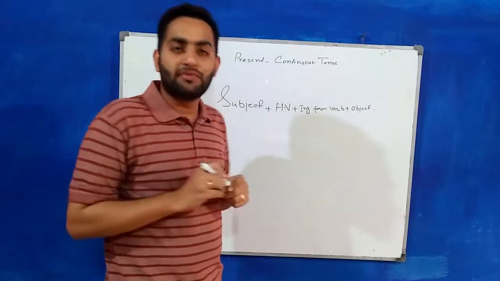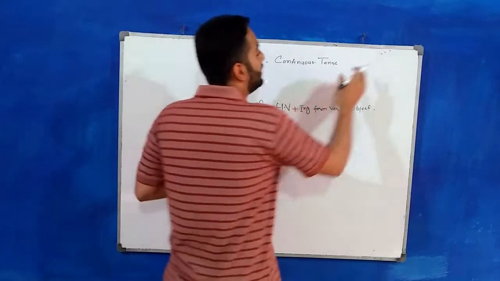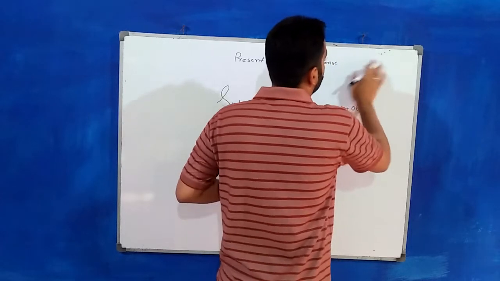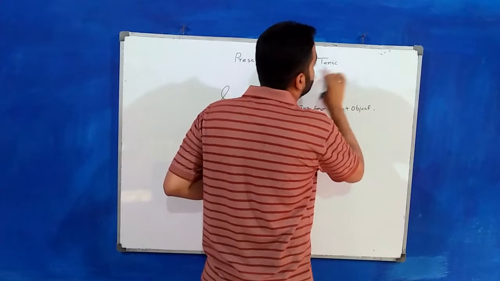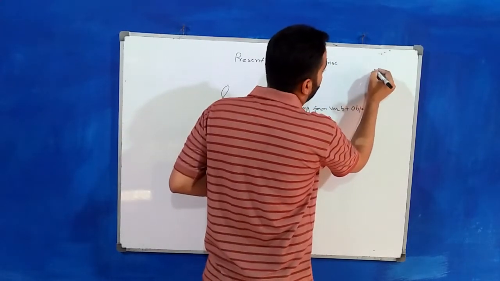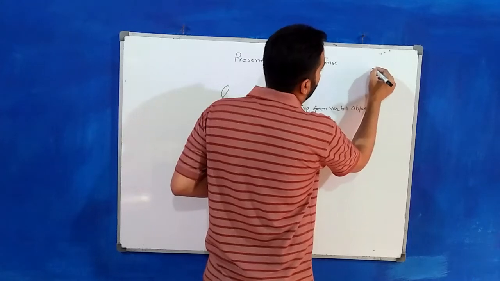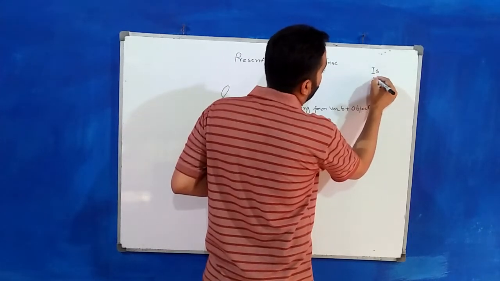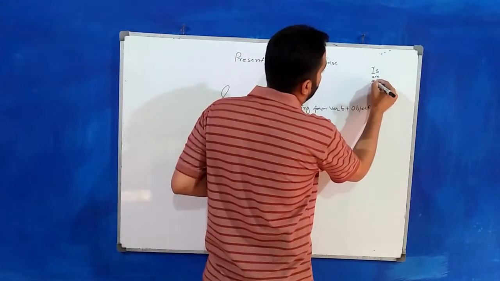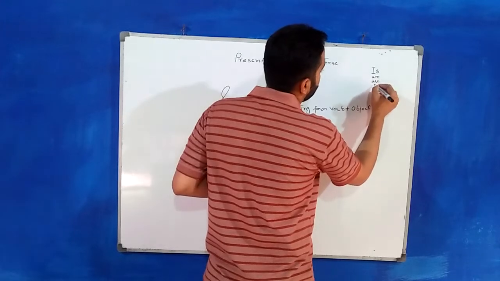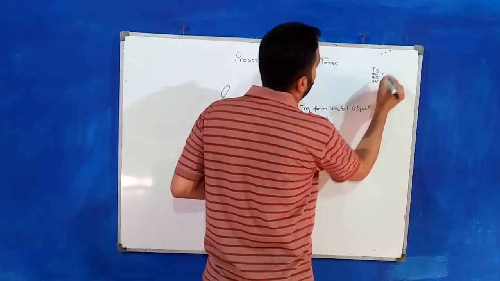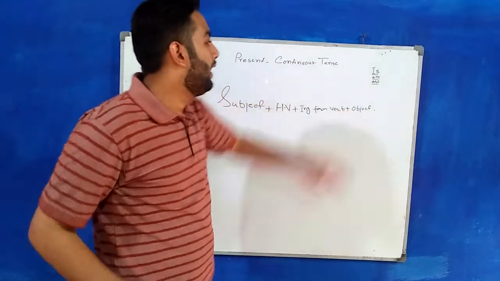So what are the helping verbs of the present continuous tense? Three helping verbs of the present continuous tense. I am going to write down here. Is, am and are. Is, am, are.